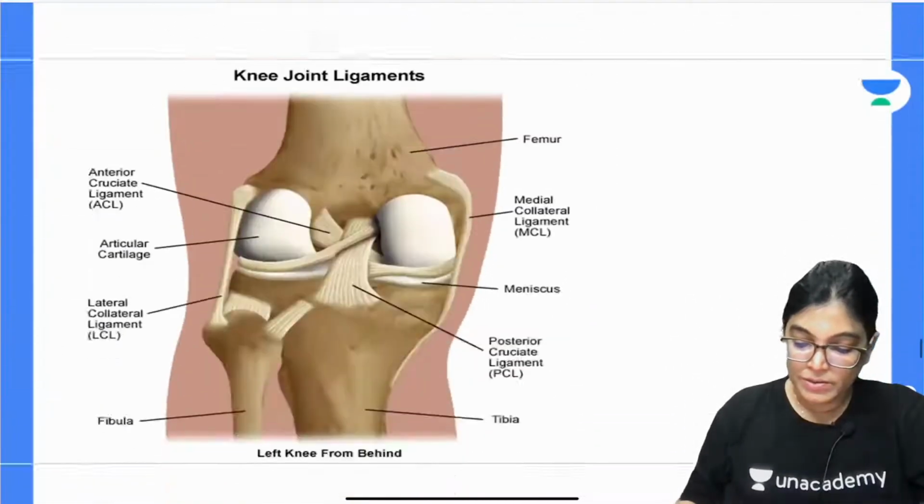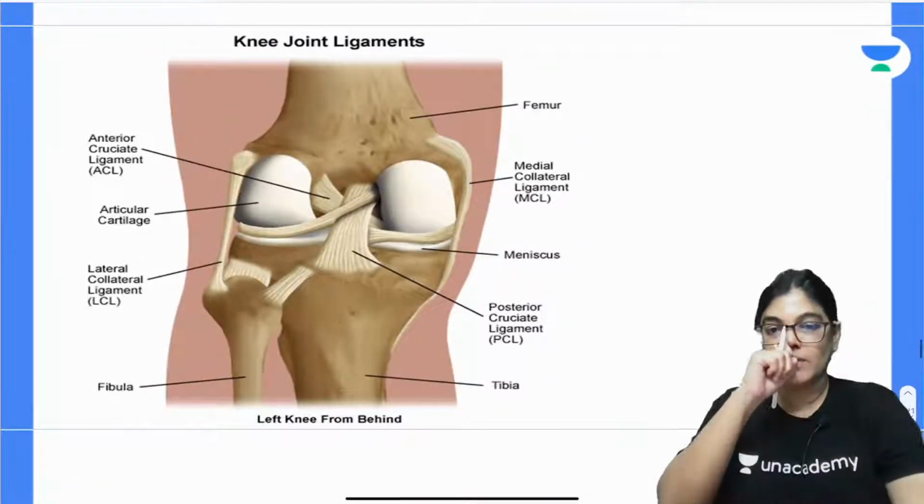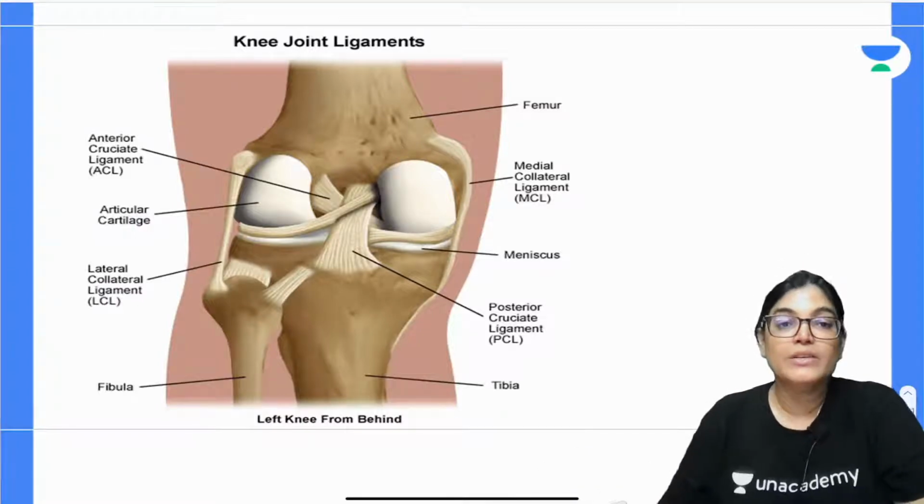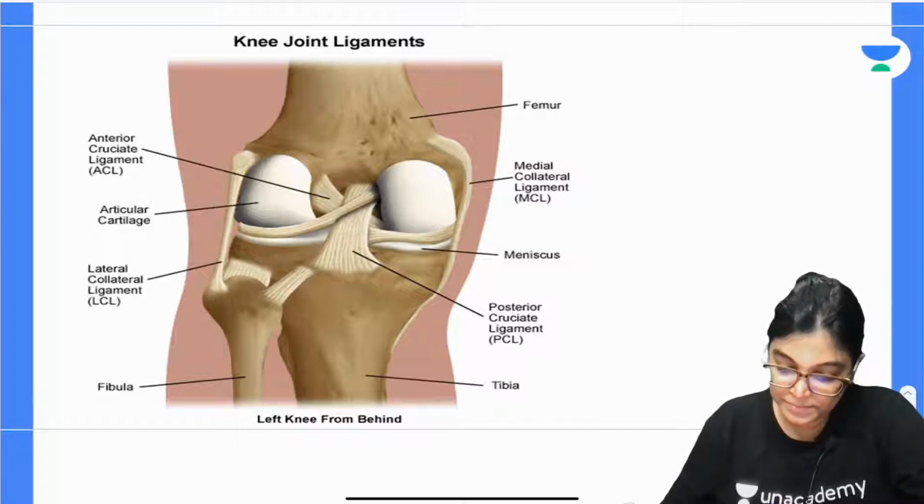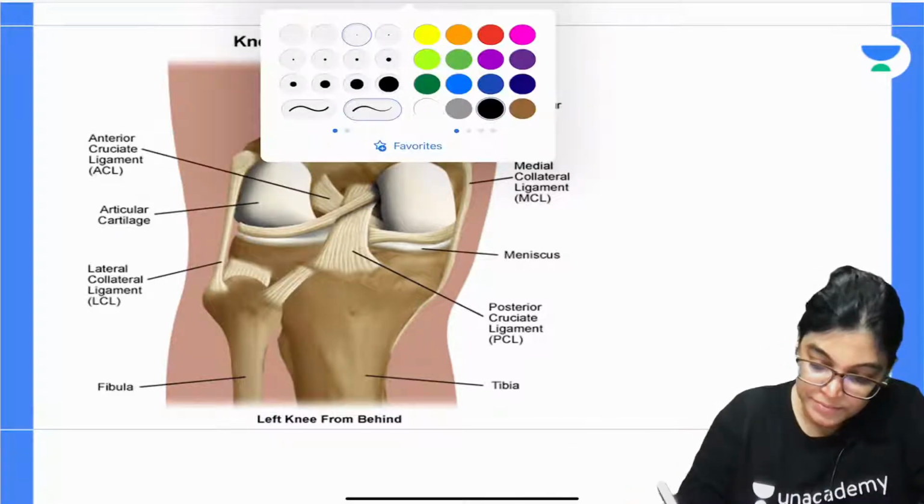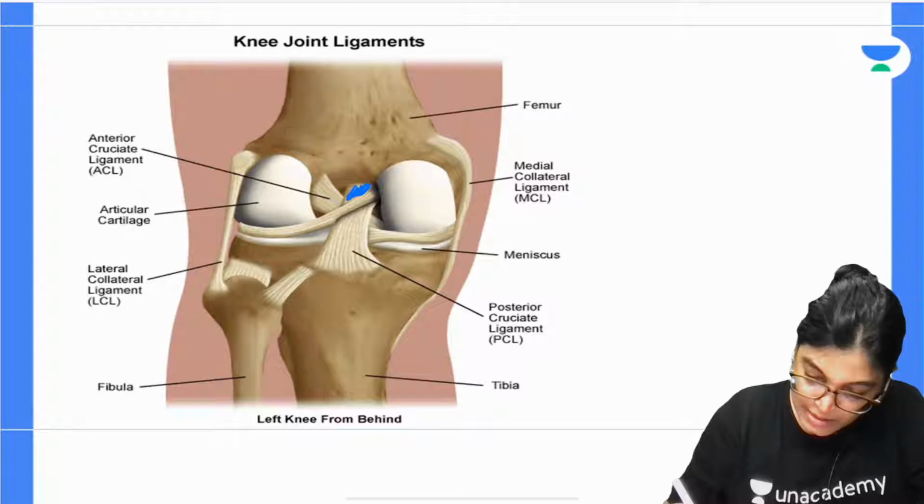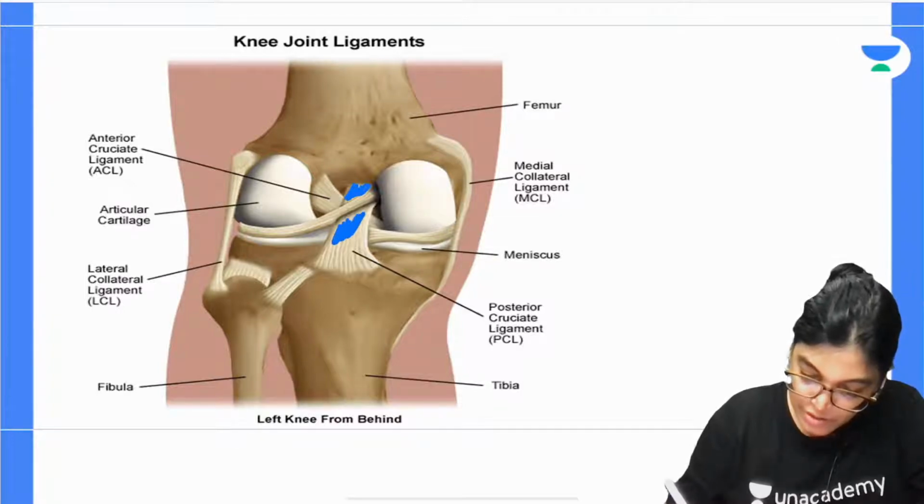Okay. Now, let me first show you this diagram, and then I will give you the details of the cruciate ligament. So, here the two cruciate ligaments are already seen. So, see here, this ligament is the posterior cruciate ligament.